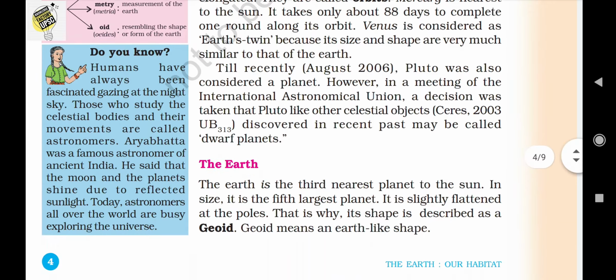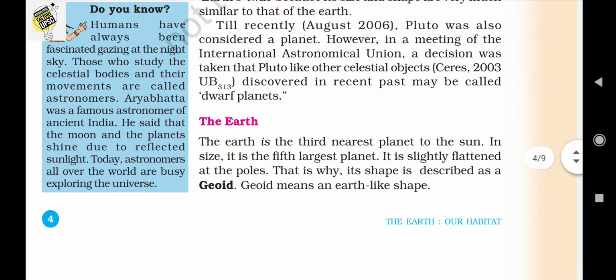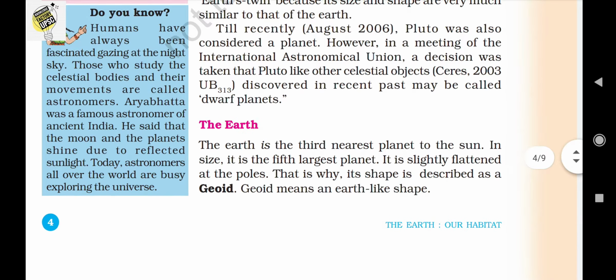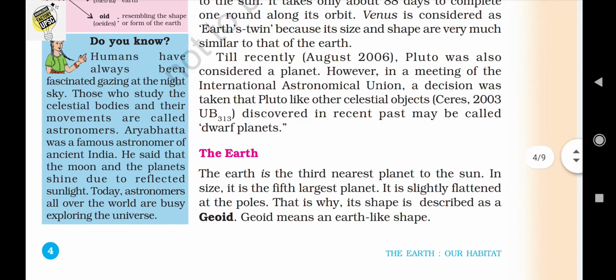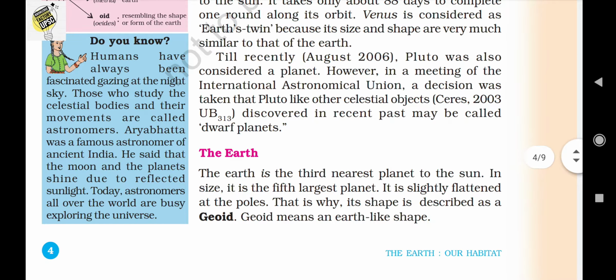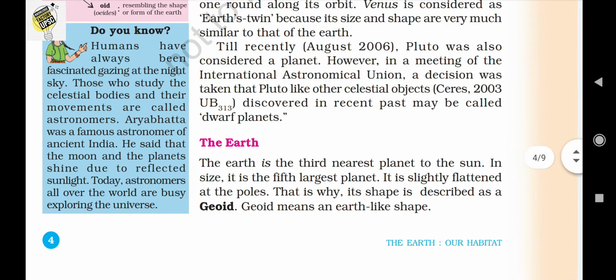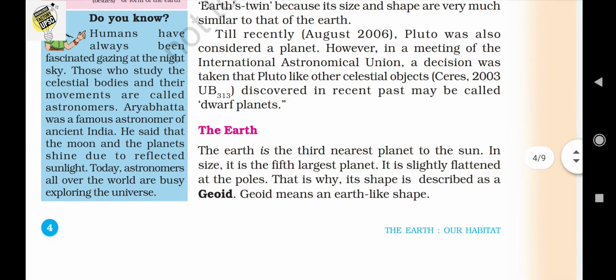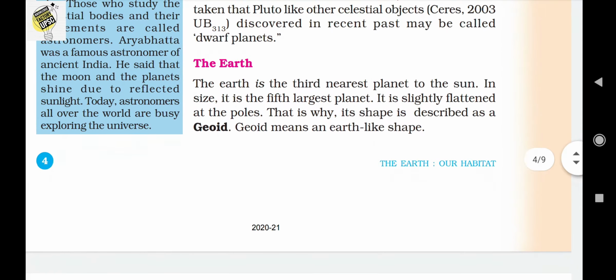Till August 2006, as I said earlier, Pluto was considered as a planet. However, in a meeting of the International Astronomical Union, a decision was taken that Pluto, like other celestial bodies discovered in the recent past, may be called a dwarf planet. So today it is not a planet, but a dwarf planet, and it lost its planet status.